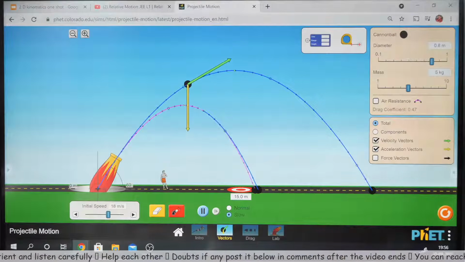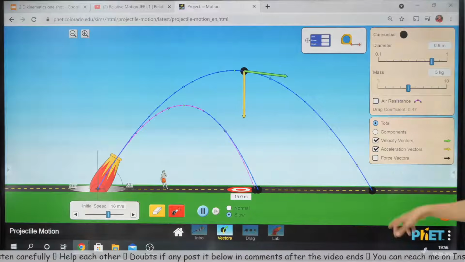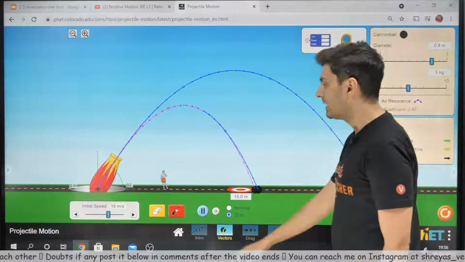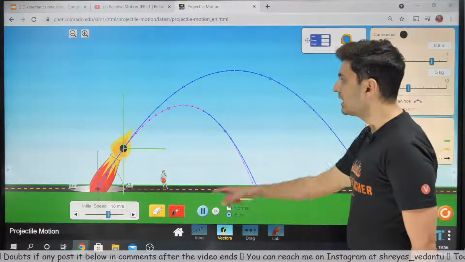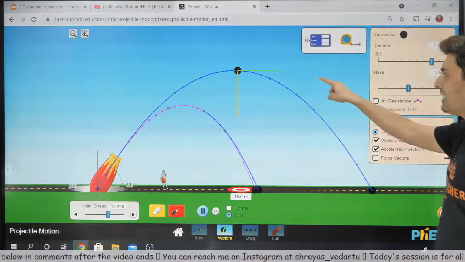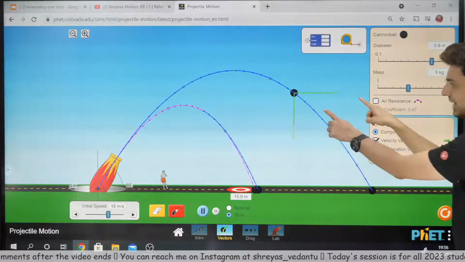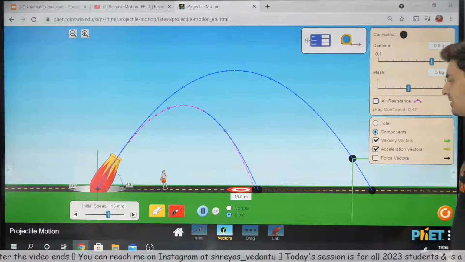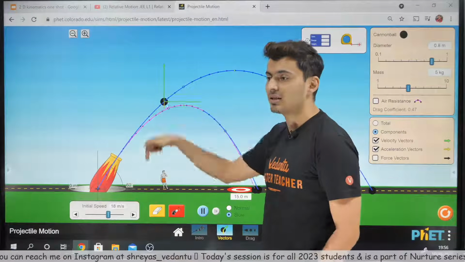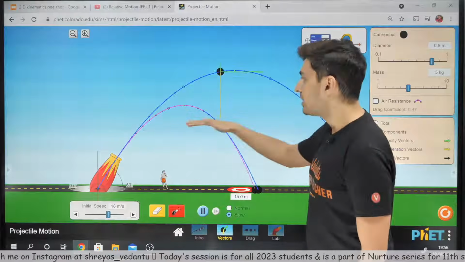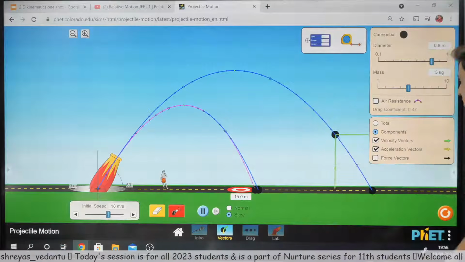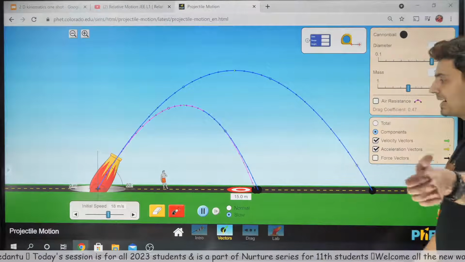Acceleration is always downwards. If I look at the components of the velocity, the one in green, it's very interesting to see. The y component keeps reducing. The x component always stays as it is. Why is the x component staying as it is? Because the acceleration is only in the downward direction. There is no acceleration in the x direction. So x velocity never changes. Keep this in mind. Is that clear, guys?